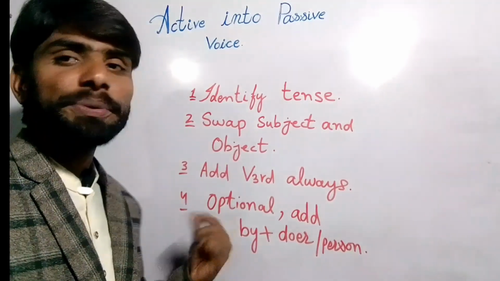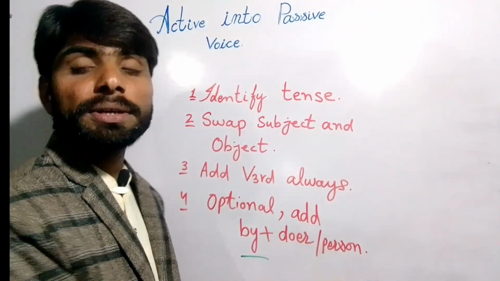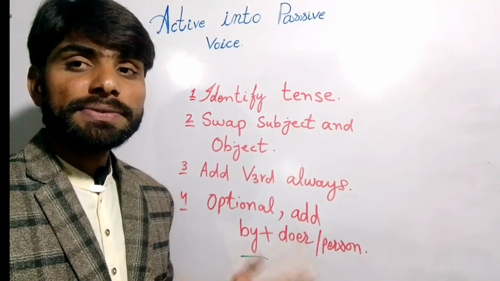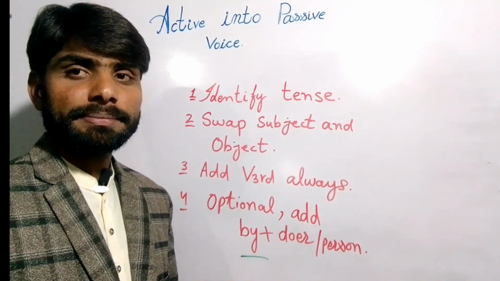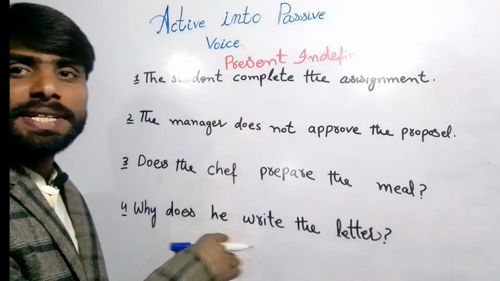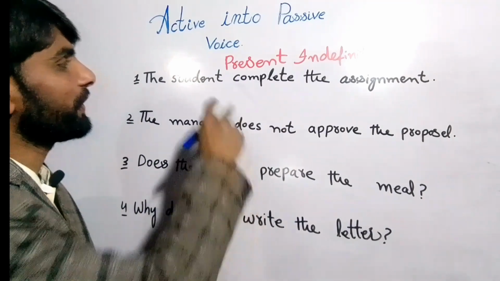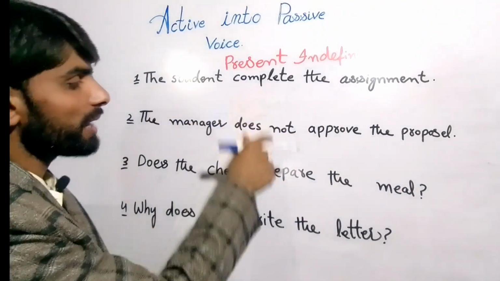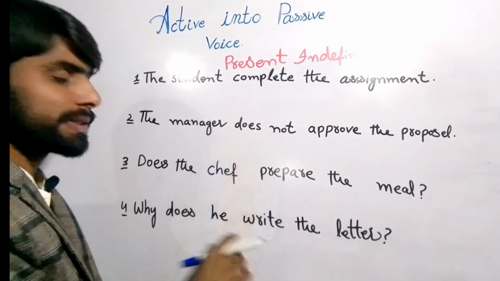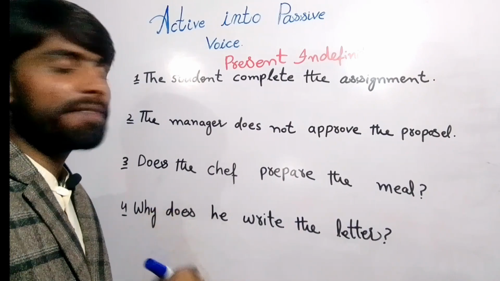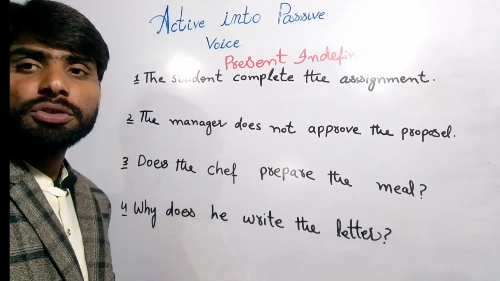So this is optional, right? So this by plus doer is optional, right? So let's understand with the help of examples. So this sentence is present indefinite, right? Because we have used here first form, and do, does, so these sentences are present indefinite. So these sentences will change into passive voice.